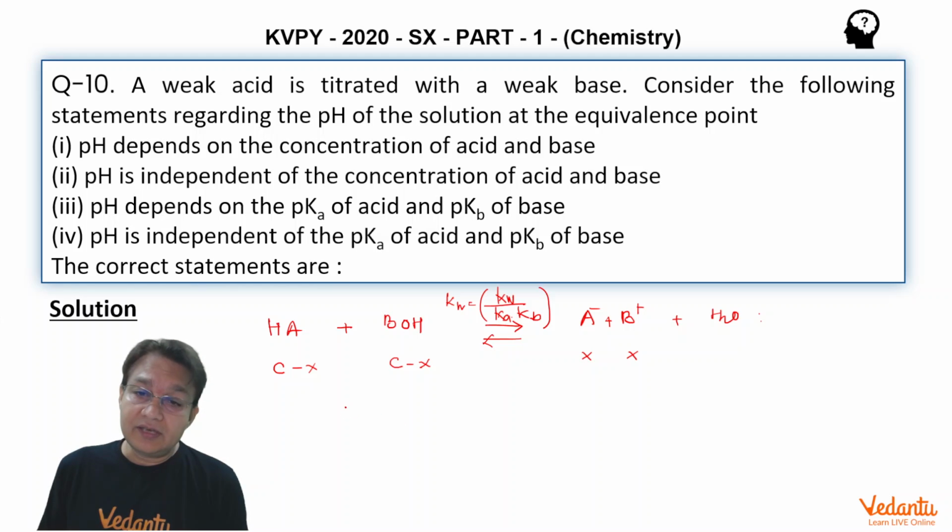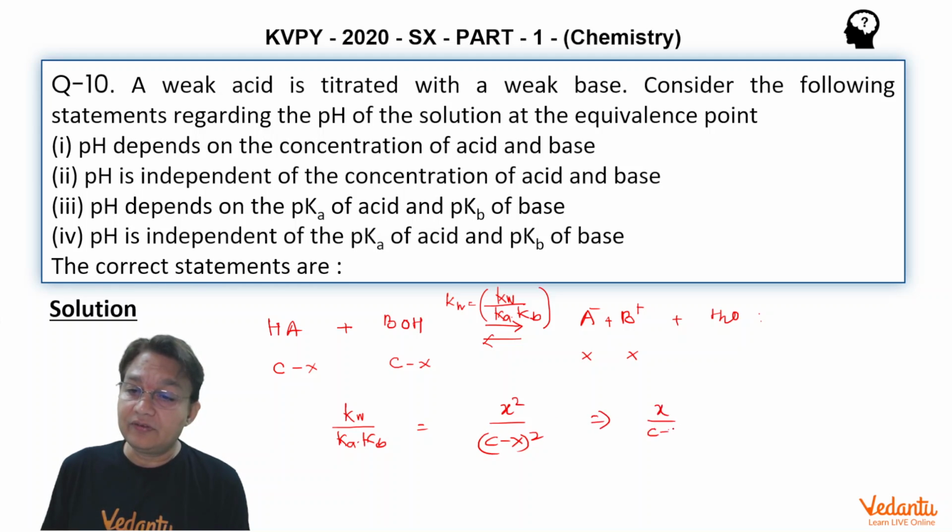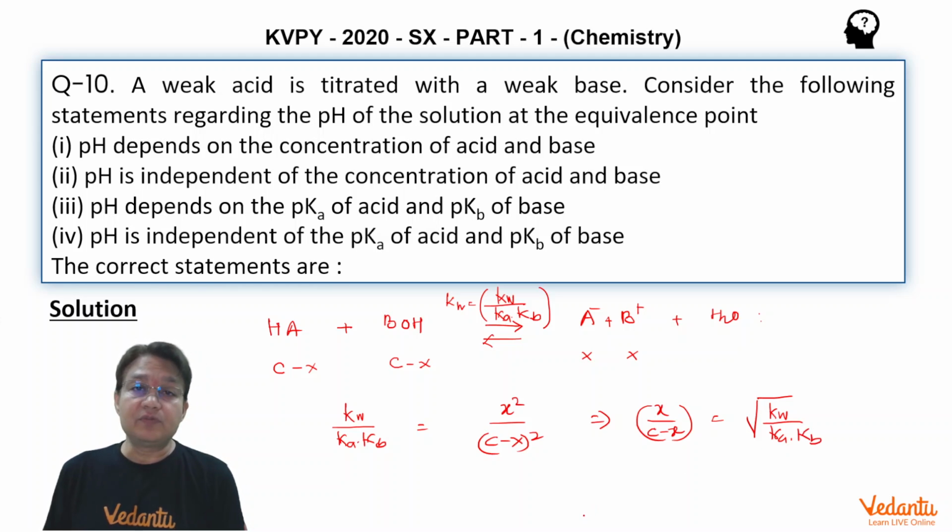So Kw upon Ka into Kb can be written as x square upon C minus x whole square, which simplifies to x upon C minus x equal to under root of Kw upon Ka into Kb.